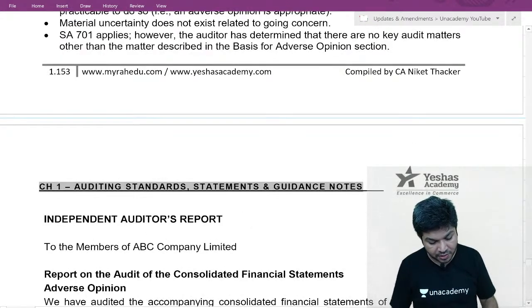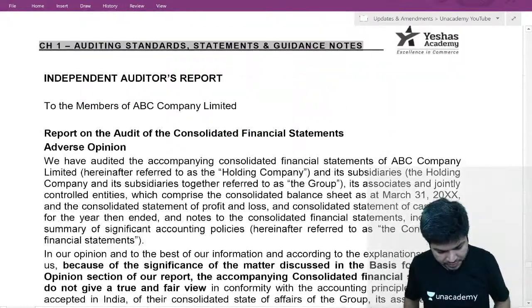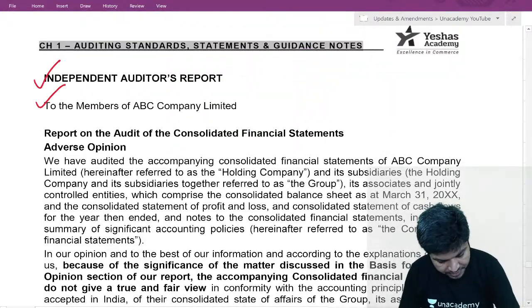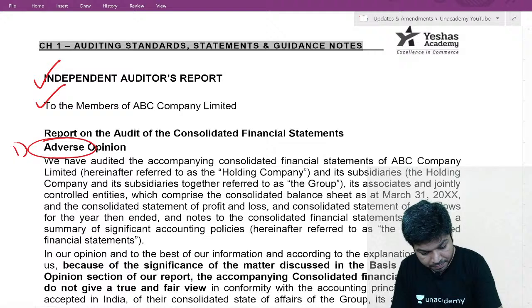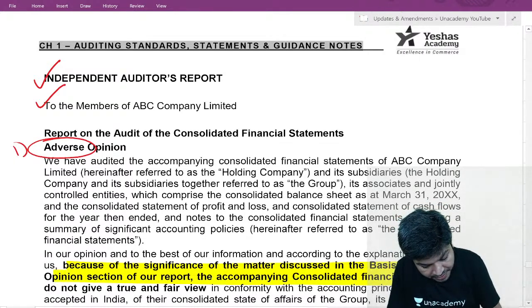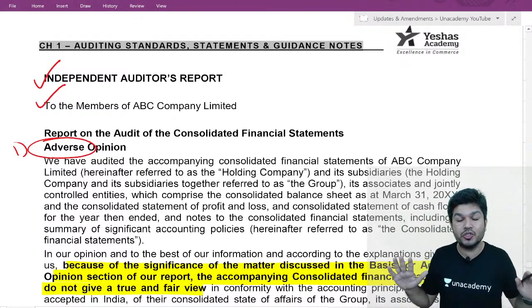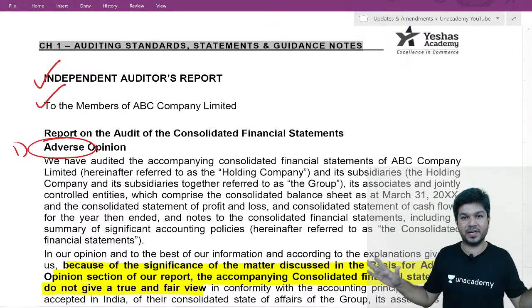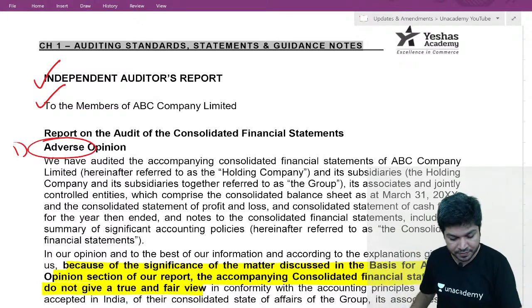7 changes again here also. So which are the 7 changes? First, title same, addressee same. Here you will have adverse opinion. This is the first change. Second, because of significance of the matter described in basis for adverse opinion paragraph, the financial statement do not show a true and fair view. Adverse means the wording is financial statement do not show a true and fair view.